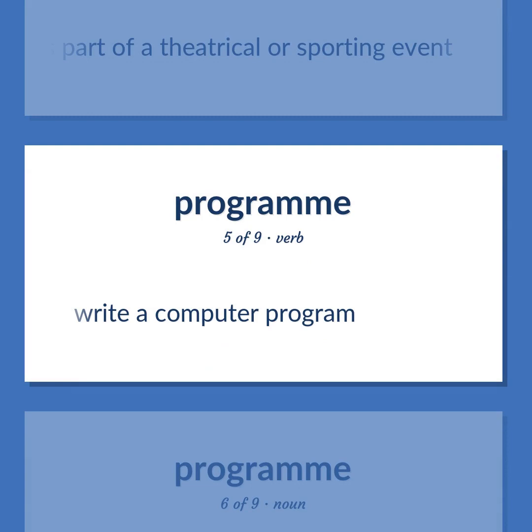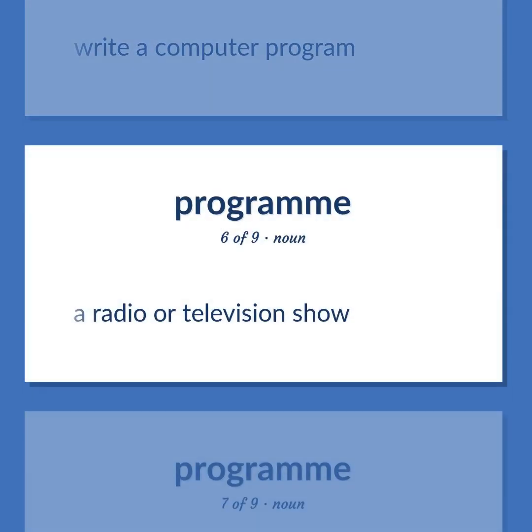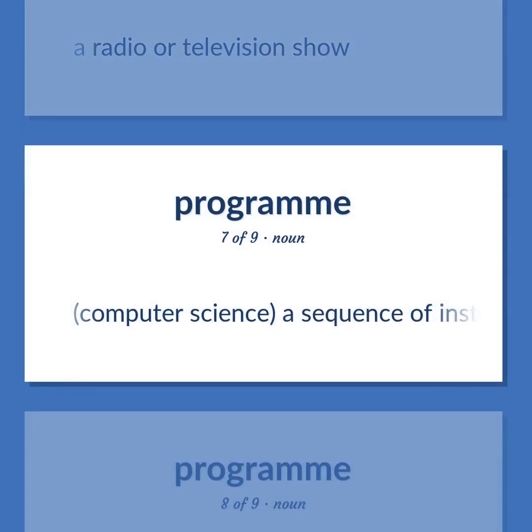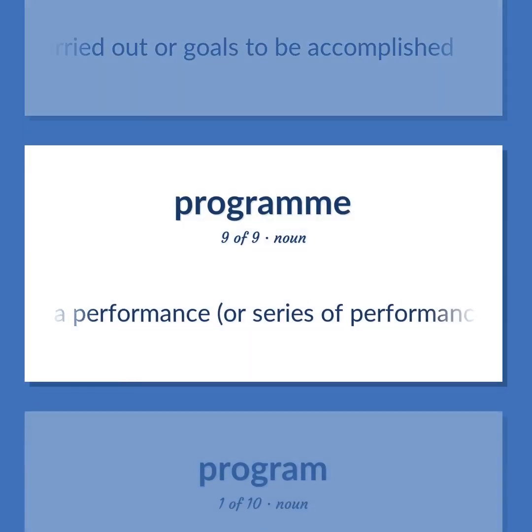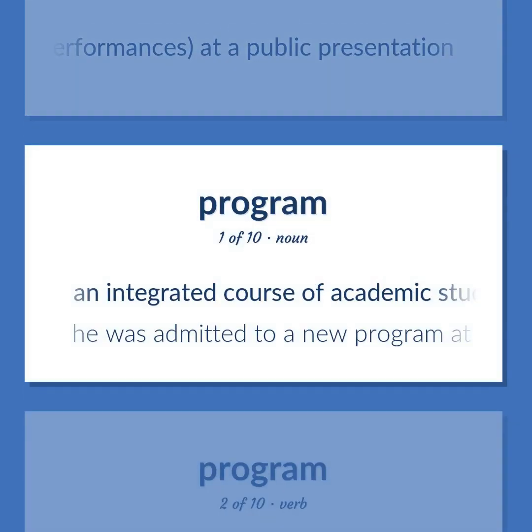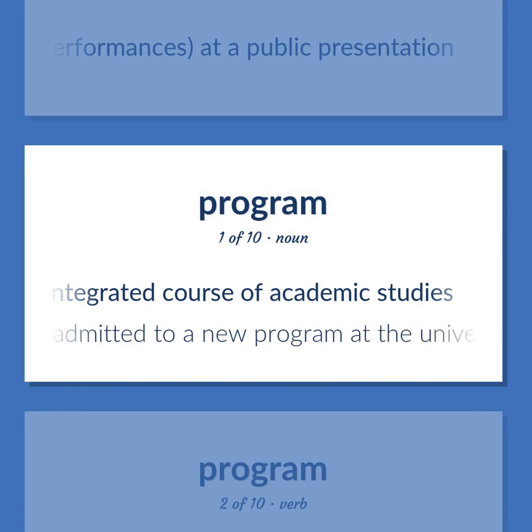Write a computer program. A radio or television show. Computer science. A sequence of instructions that a computer can interpret and execute. A series of steps to be carried out or goals to be accomplished. A performance, or series of performances, at a public presentation. An integrated course of academic studies. He was admitted to a new program at the university.